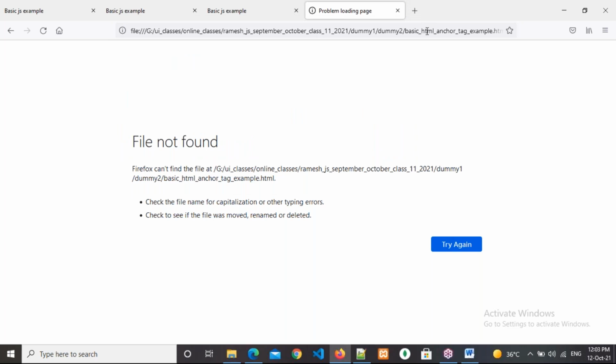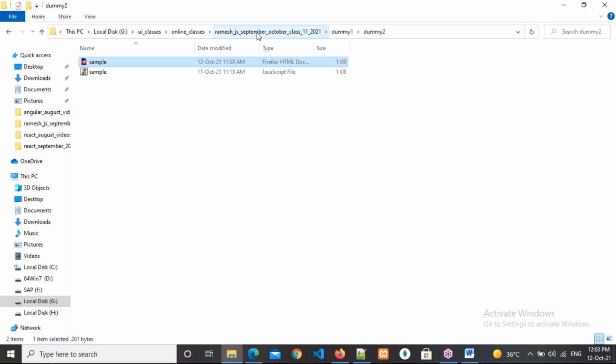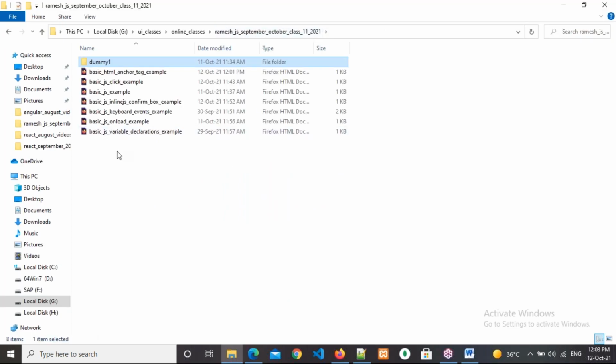But where is it actually available? Respond, Sairam or Dinesh or Seshkant. Where is the HTML anchor tag page available? Directly in the root folder. So what do I need to do? Should I copy this HTML anchor tag page and paste it in the dummy2 folder? No, that is not the correct thing. If it is like that, we would need to copy and paste the same file so many times. That is not correct.